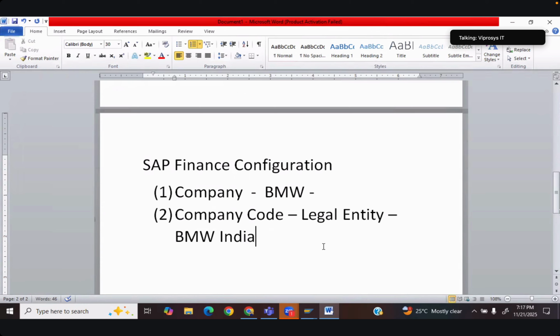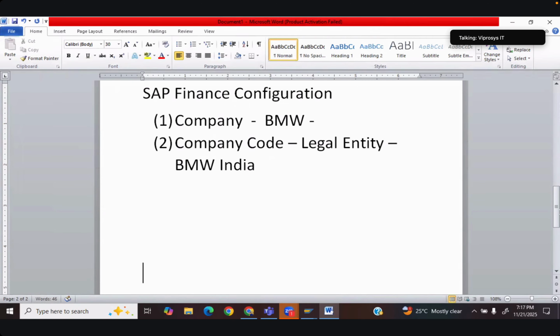Now, if we have to configure, we have to have a technical name for the company and company code. So I will go ahead with a particular name.